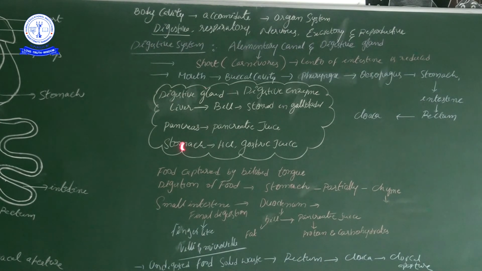In the stomach, as I already said, food is captured by the bilobed tongue. For your better understanding, I will recall one program on National Geographic channels. On National Geographic or Discovery channels, they telecast some videos of forest places.